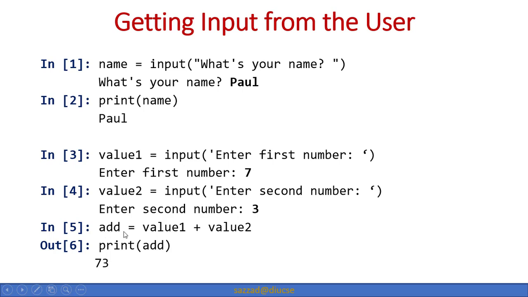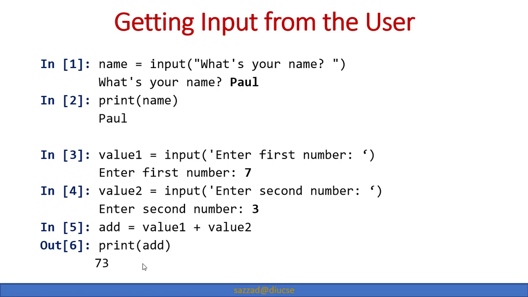So that's what we are doing: add equals value1 this variable plus value2 this variable, and then we are printing add, because the concatenation of those two variables is now stored in add, and so the output will be like this, 73. So it is very easy to do, very easy to learn.